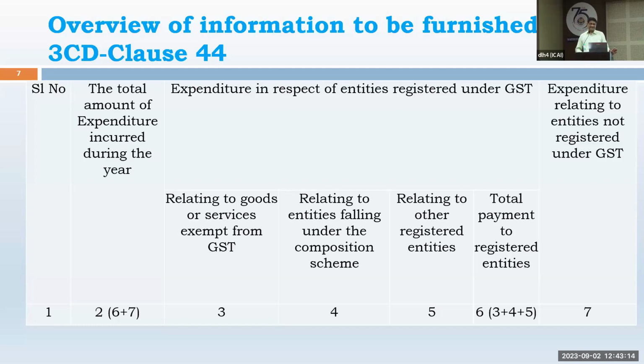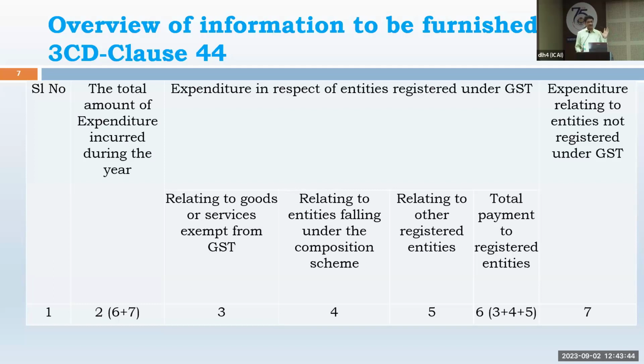No, let me explain it properly. First, you find out the invoice. You verify the invoice, whether the item supply is taxable. Obviously, it is subject to RCM, it is subject to tax, so definitely it is taxable supply. Whether it is an expenditure item, yes, it is an expenditure, it is not a purchase. Then it is to be reported in clause 44. Thereafter, first of all, you have to report in column 2.